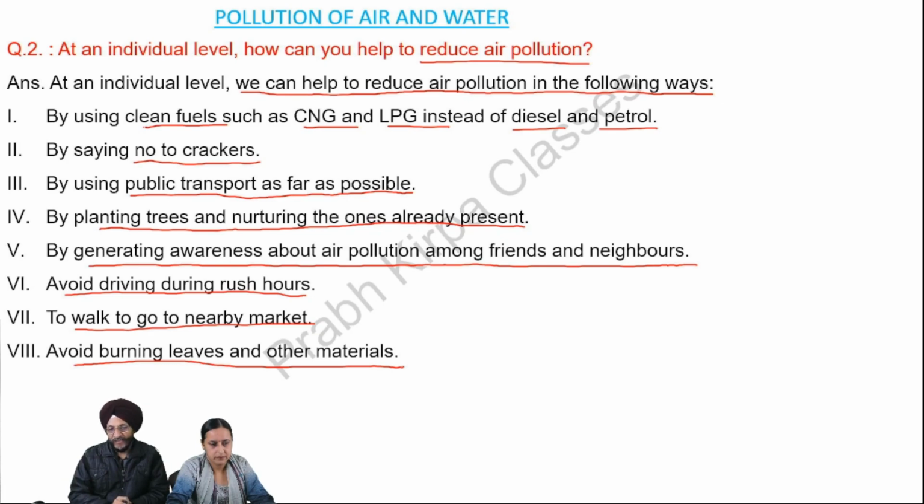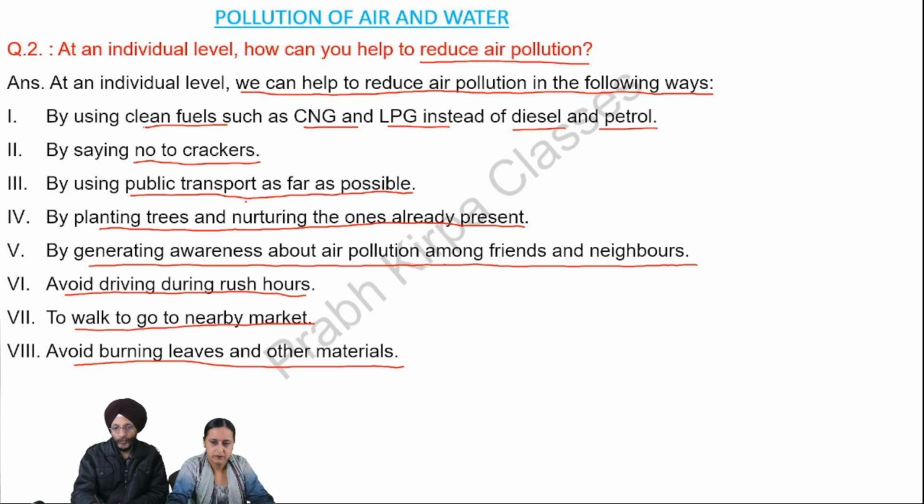So every one of us has to take certain steps to reduce air pollution. In this direction, we can use CNG and LPG in our vehicles instead of diesel and petrol. Then we should say no to crackers because when crackers burst, many harmful gases are discharged into the air.